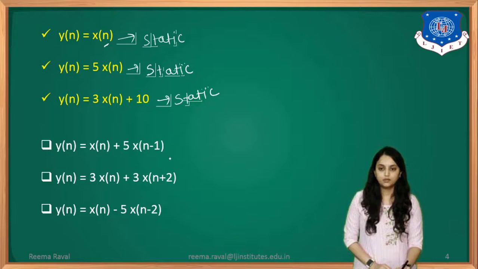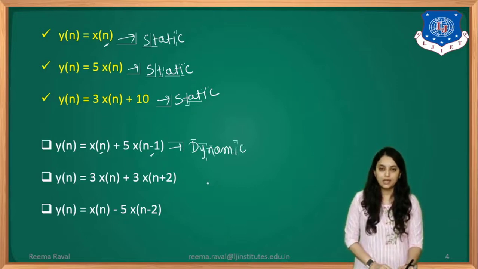Now let's see the next one. Here the equation is y of n equals x of n plus 5 into x of n minus 1. So if you look at the first term, here in the bracket only n term is there. That means it depends on the present values only. But if you look at the second term, here that is n minus 1. That means it depends on the past values also. So that's why the system becomes a dynamic system.